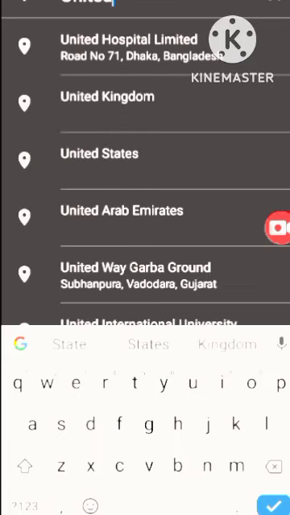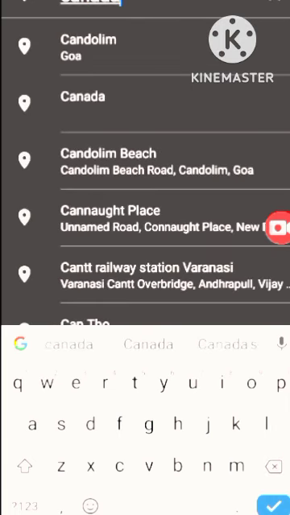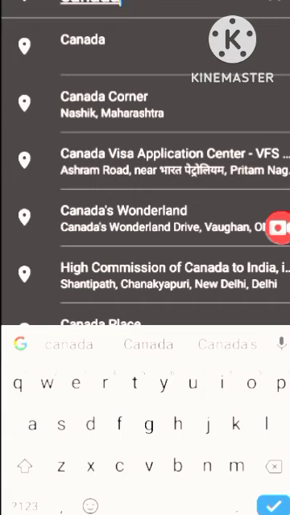Location means here you have to choose the place, the people to whom you want to show your video. For example, if you want to show your video to United States people, we have to type here United States. If you want to show your videos to UK users, you can type UK or United Kingdom. If you want to show your videos to Canadians, you can type here Canada. So we have to select the place here.